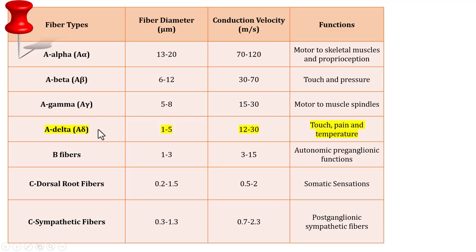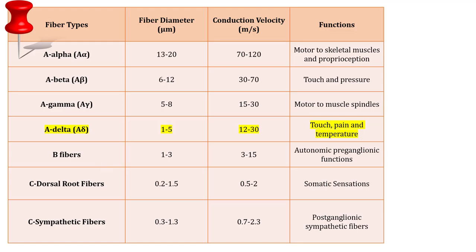These A-type fibers have the fastest conduction velocities as compared to B and C. That is because these are heavily myelinated, which allows rapid signal transmission. A fibers are comparatively faster conducting fibers.